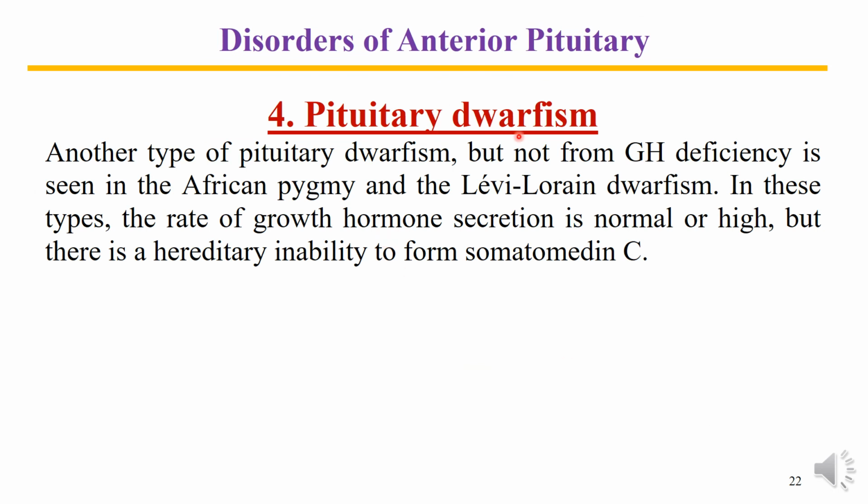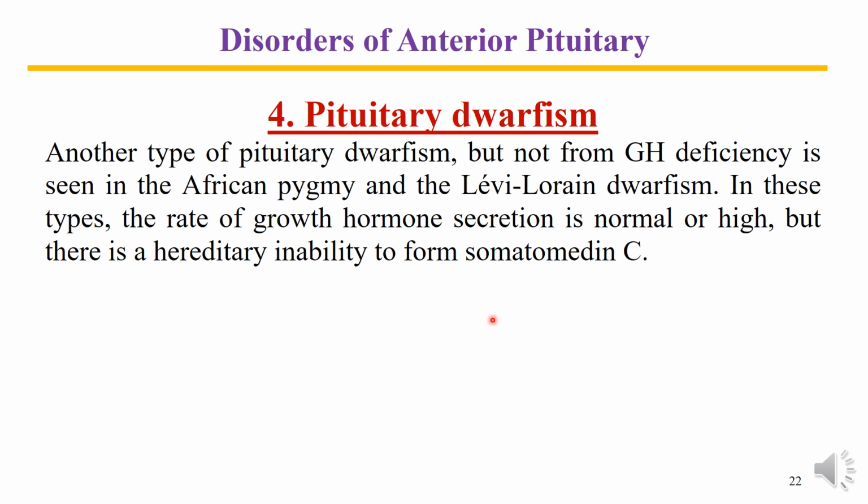Specifically, pituitary dwarfism is the word used not for growth hormone deficiency, but it is noticed in African pygmies and Laron dwarfism. It is a specific one which is found in African countries. In this type, the rate of growth hormone secretion is normal or high, but there is a hereditary inability to form somatomedin C, which are the growth factors.